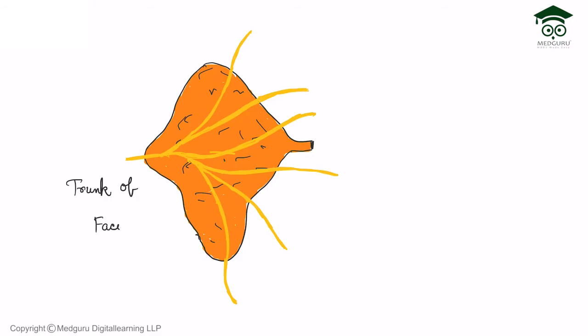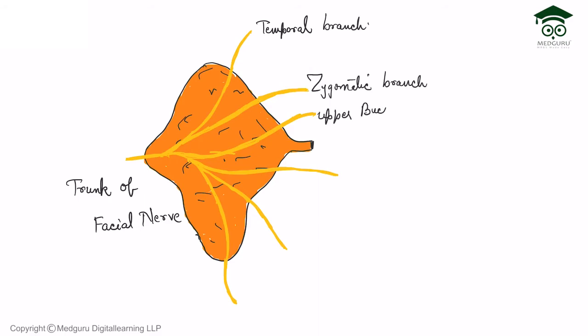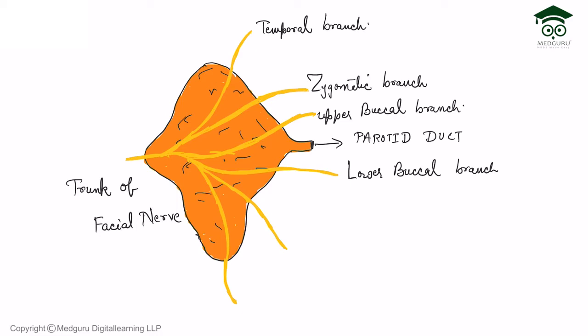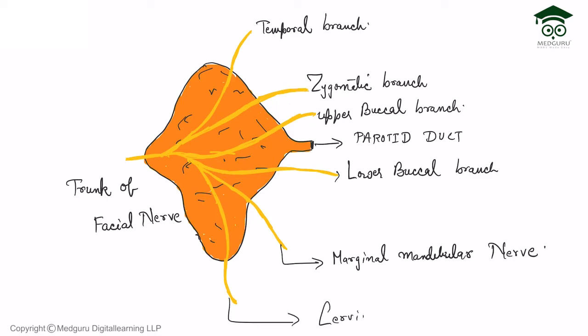So all these branches are terminal branches of the facial nerve which are emerging from the anterior border of the parotid gland. From the posteromedial aspect, the facial nerve enters. The uppermost branch is the temporal branch. Lower down, the second branch is the zygomatic. Then are the upper and lower buccal around the parotid duct. Below the lower buccal we have the marginal mandibular nerve, and below the marginal mandibular nerve we have the cervical branch of the facial nerve.